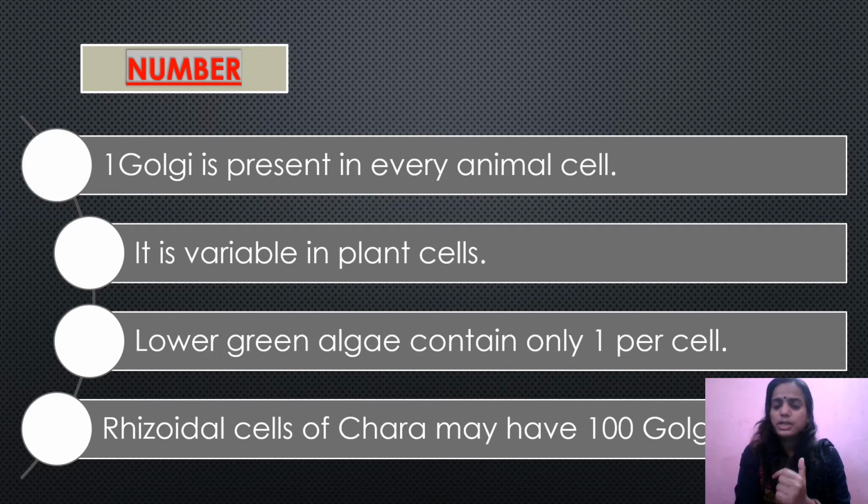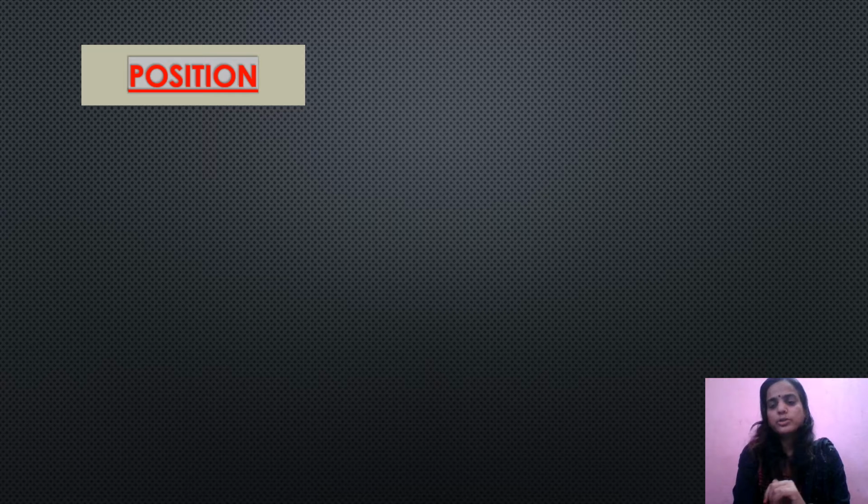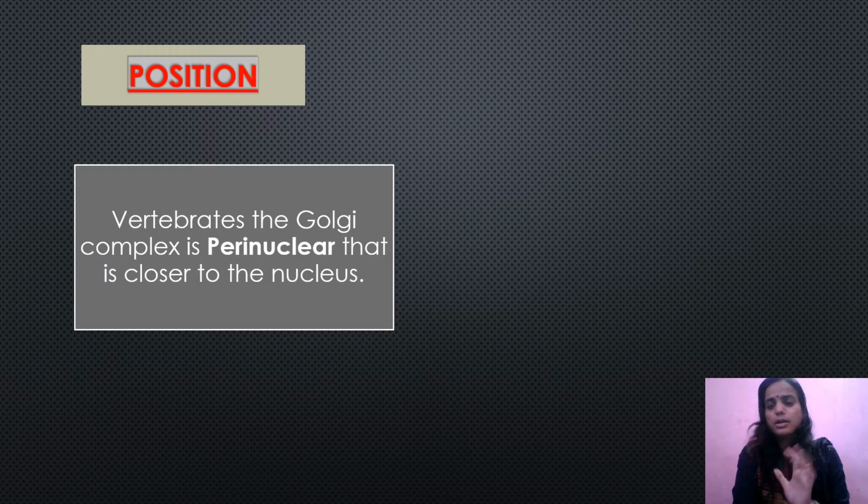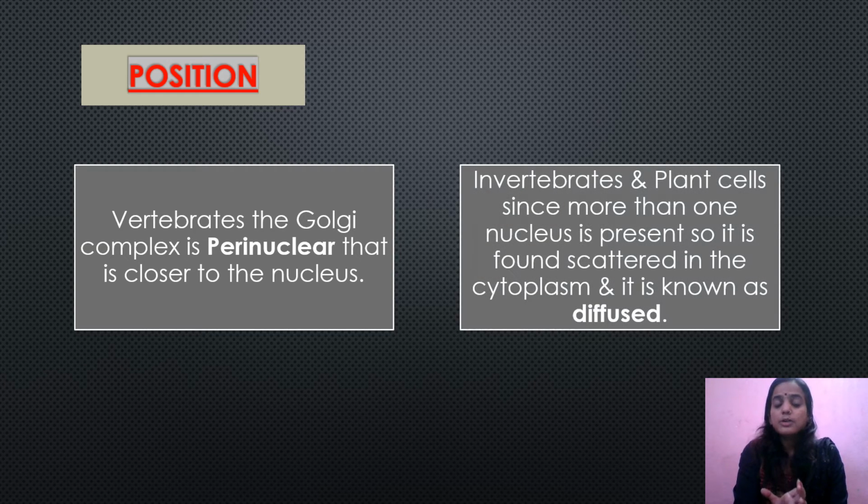Understood, students? So here again we can conclude that as we have seen about size, the number of the Golgi complex is also completely variable. Okay, moving on. Next we'll be talking about the position of the Golgi complex, where it is present in the cell. In vertebrates only 1 Golgi complex is present. The single Golgi complex present in the animal cell is present closer to the nucleus, which is known as perinuclear. Since it is closer to the nucleus, it is known as perinuclear. In invertebrates and plant cells, more than one Golgi might be present.